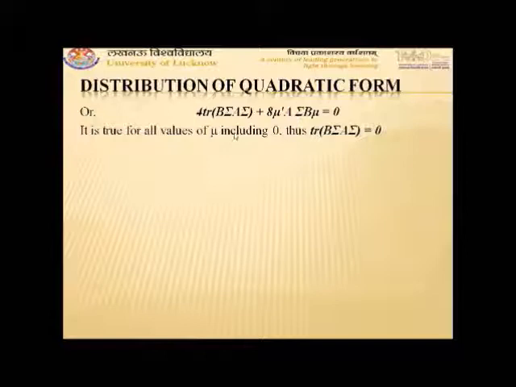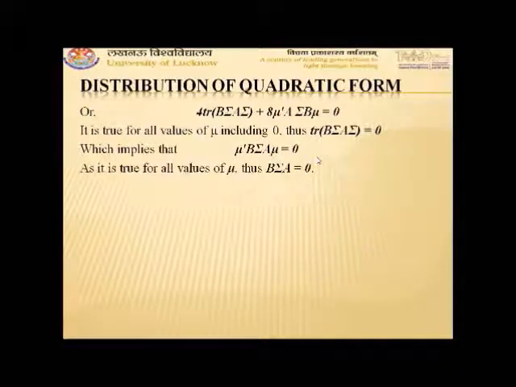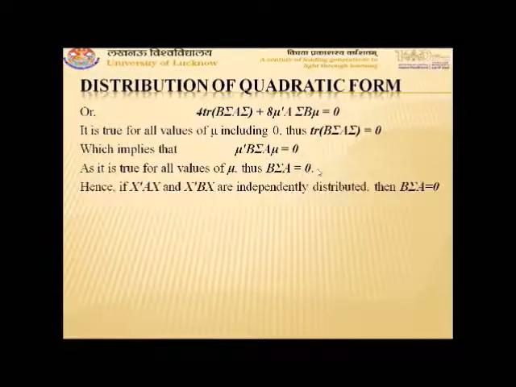Now it is true for all values of mu, including mu equal to 0. So if we take mu equal to 0, we will obtain that 4 trace B sigma A sigma is equal to 0, or we can say B sigma A sigma is equal to 0, which implies that the second term on the left hand side, that is mu transpose B sigma A mu, is also 0. Since this relation is true for all values of mu, we can write B sigma A is equal to 0. Hence, if X transpose AX and X transpose BX are independently distributed, then B sigma A comes out to be 0. Now we prove that the condition is sufficient.